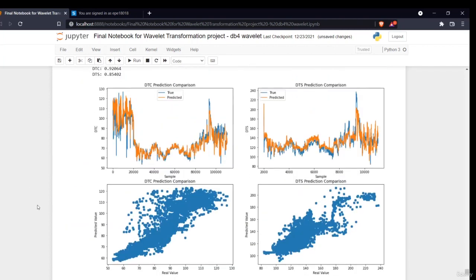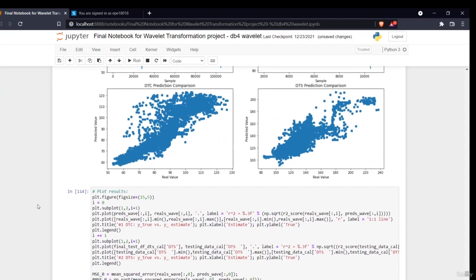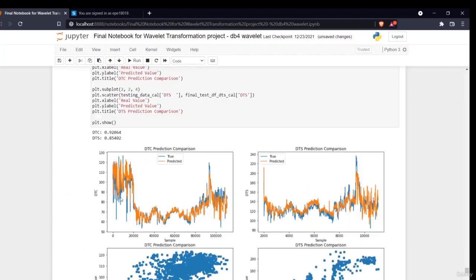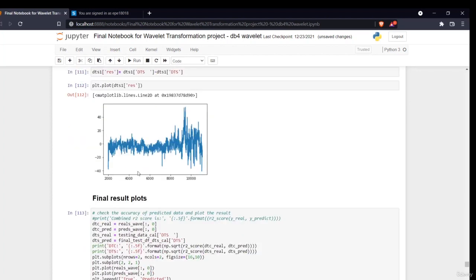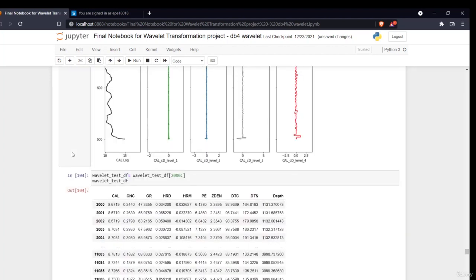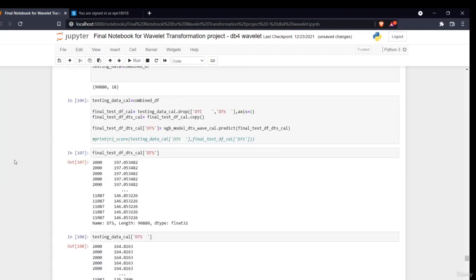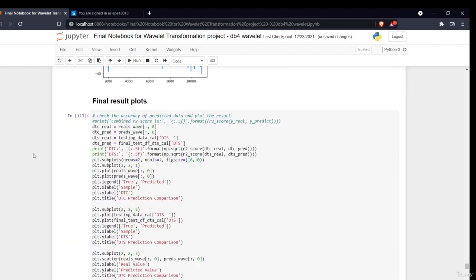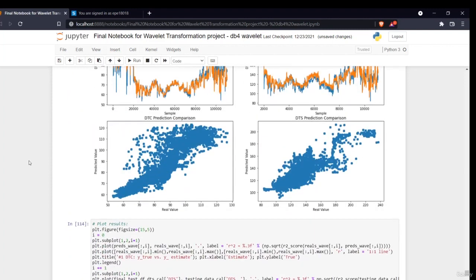So now go through this video and go through the code. You'll understand. I'll be providing all the different data files, all the different CSV files which are required in this. This is the function. Go to the wavelet transformation function, and if you want to go deeper into it, just search wavelet transformation. You'll gain all the access details. And this is the whole notebook which will be provided to you. Go through this notebook once. You'll understand all of the things we have done.